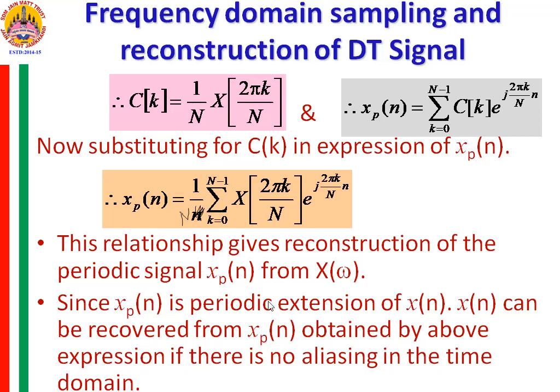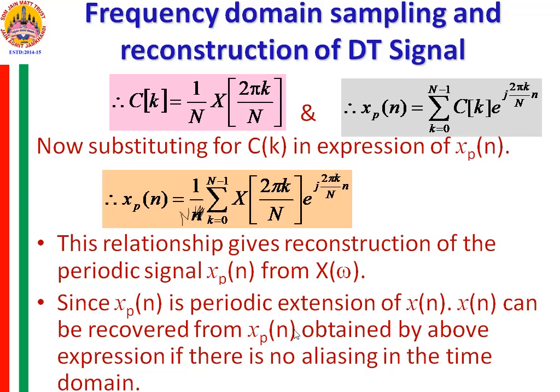Now this is possible only if the capital N, the number of samples we have used to subsample this X of omega, is larger than the length of the signal x of n. Then only it is possible to recover.